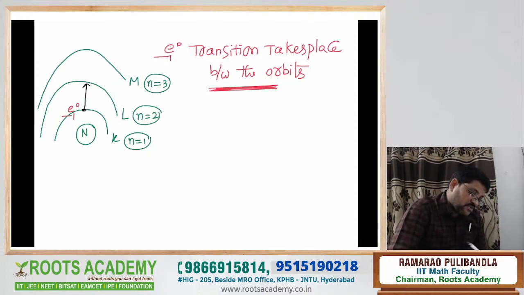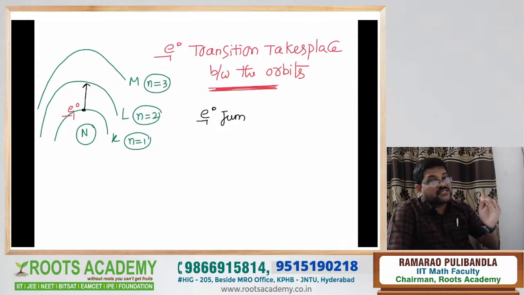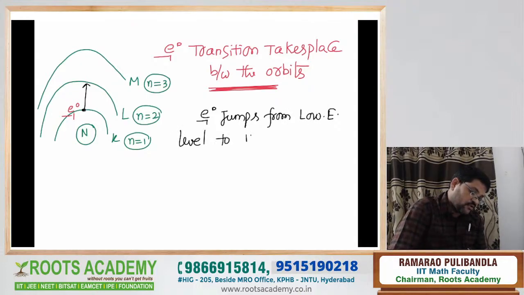As the principal quantum number increases, the energy of the orbit increases. Earlier I said this as the third point. That is why the electron jumps from a low energy level to a higher energy level.